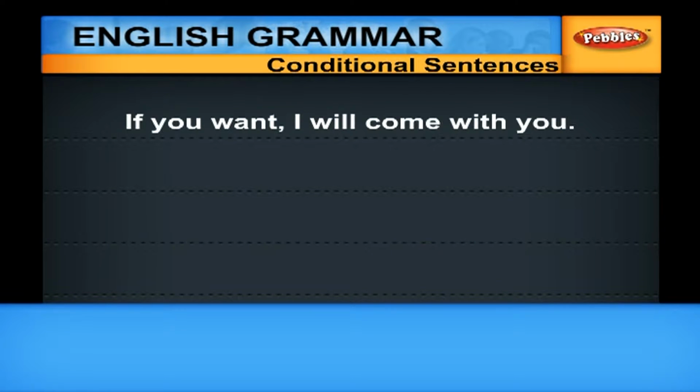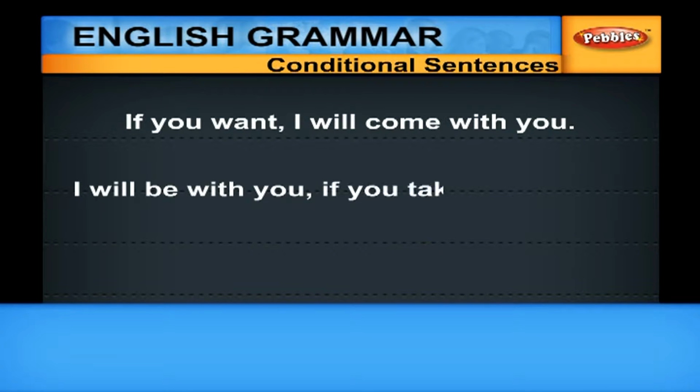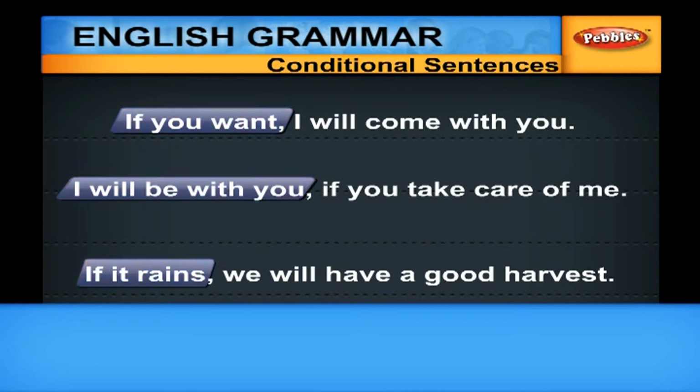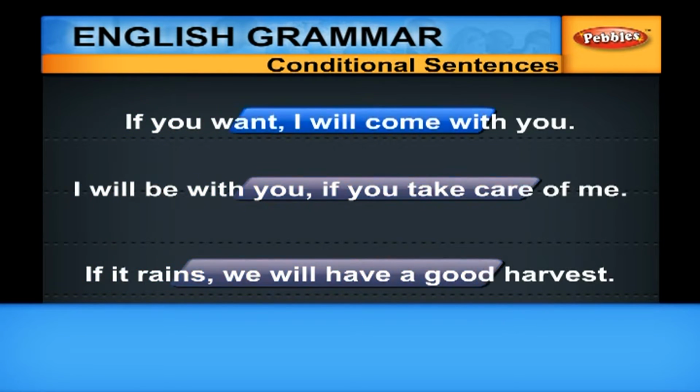In a probable condition, you make a condition. You simply say that if this condition is fulfilled, I will do something. Examples: if you want, I will come with you. I will be with you if you take care of me. If it rains, we will have a good harvest. Here, you don't say whether it will happen or not. All that is implied is, if this condition is fulfilled, the rest will follow.